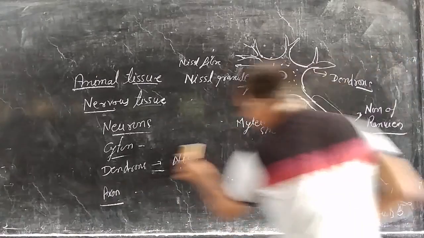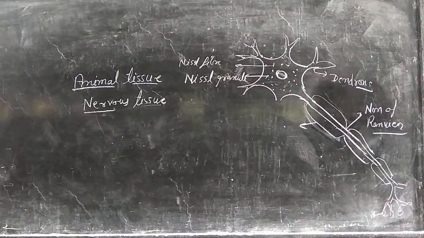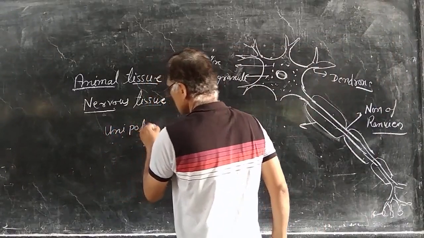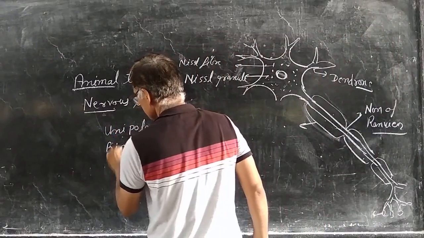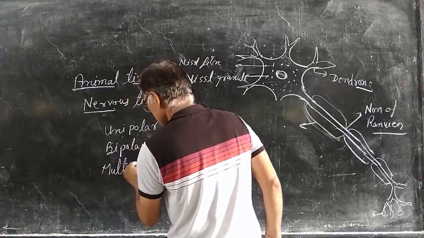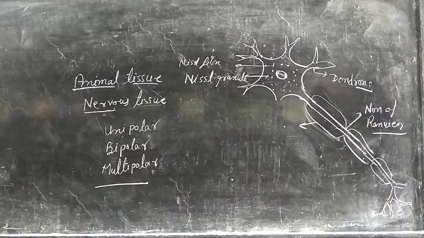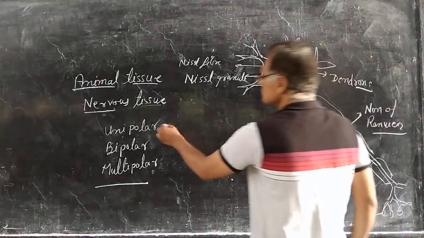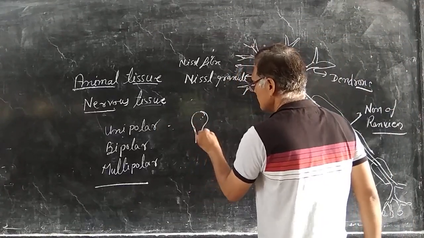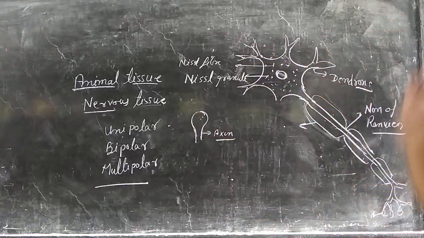Neurons are of three types according to their processes: unipolar, bipolar and multipolar. Unipolar neurons contain only an axon. This is the cyton and this is the axon. Only one process is there in the unipolar neuron.